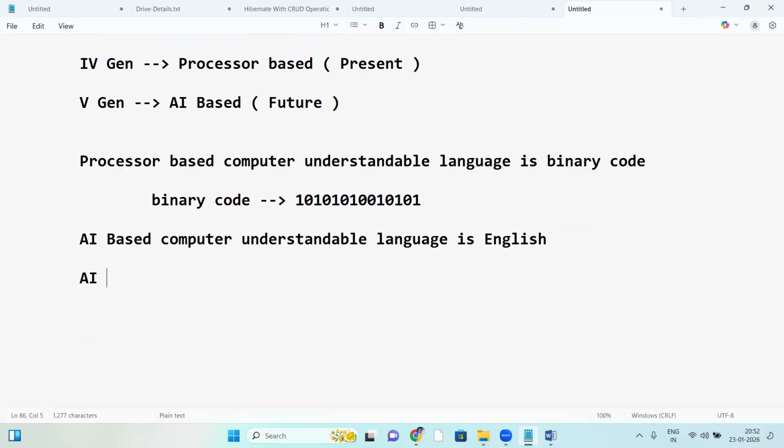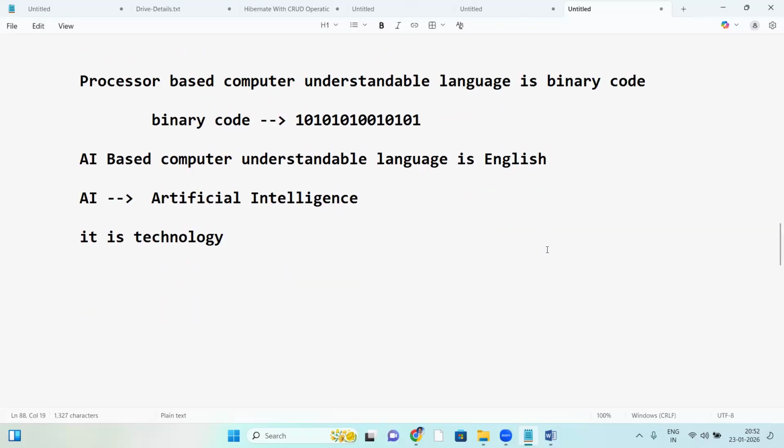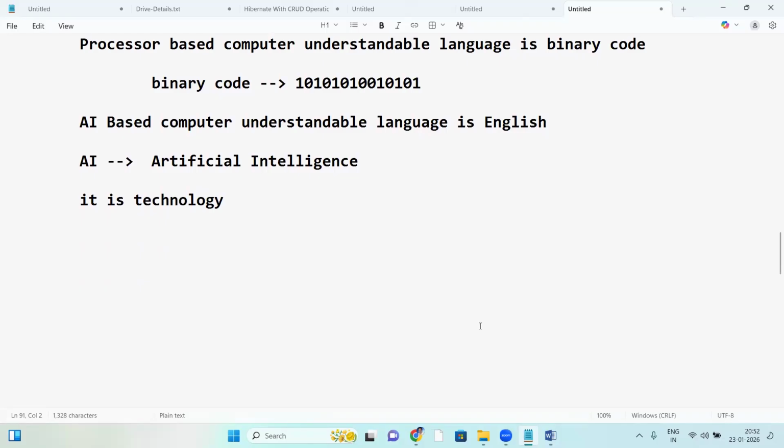So what is exactly AI? Artificial intelligence, right? Let me explain clearly. AI is a technology.